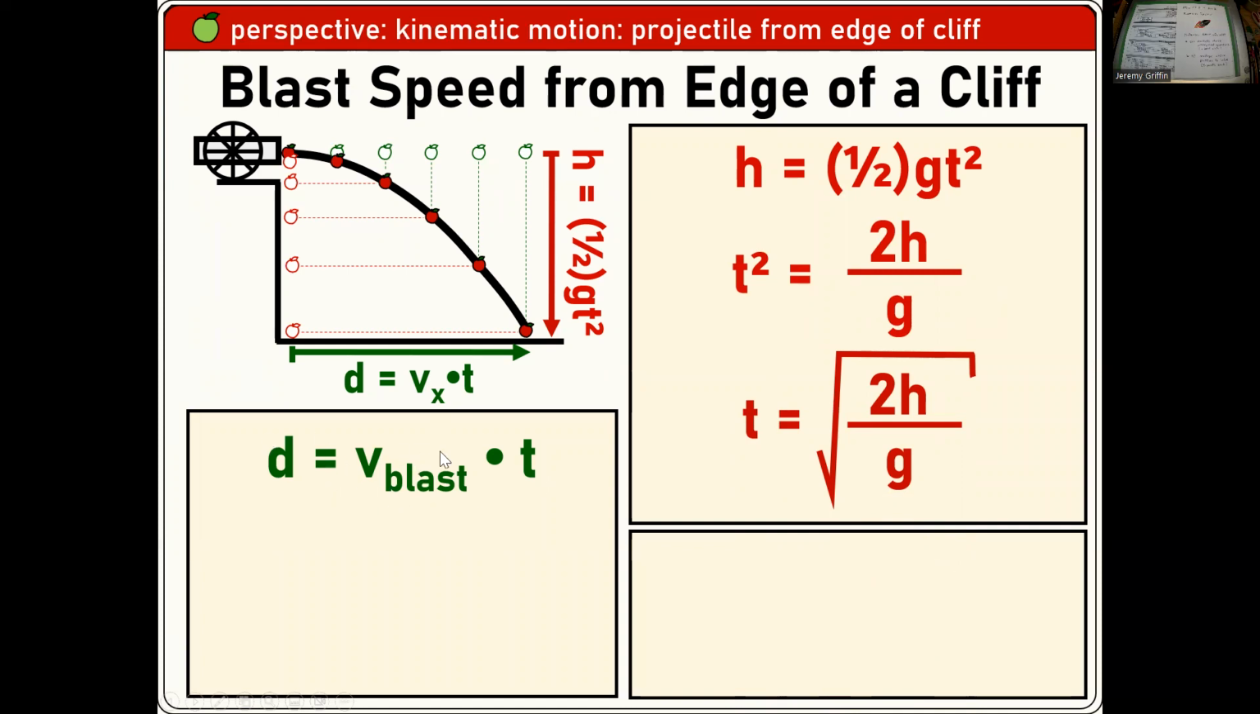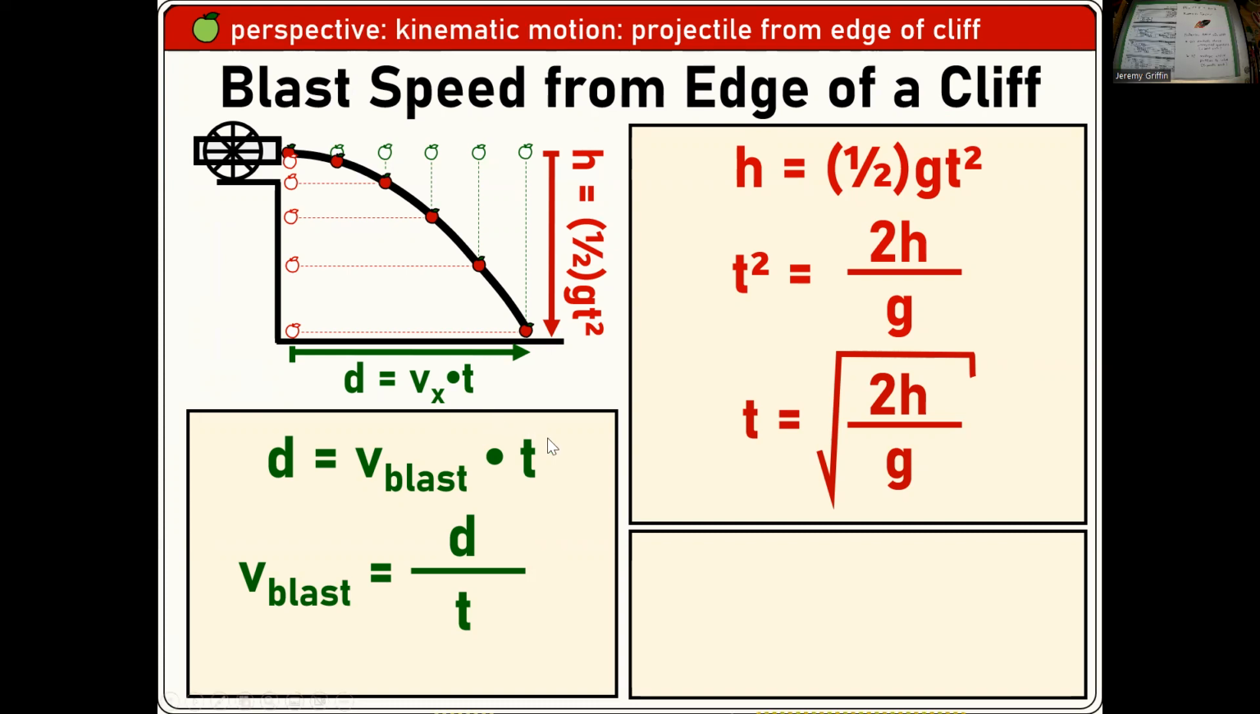Let's go over here. Can you guys solve for V blast in terms of D and T? Oh, that's just real simple. Can you guys substitute this T into this T and finish this off and solve for V blast? Now you'd be getting V blast in terms of the height drop and how far it goes, the horizontal displacement. Like you can measure those things. And this is exactly what you guys did for one of your labs.